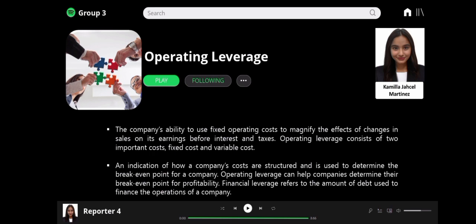Operating leverage consists of two important costs: fixed cost and variable cost. Also, operating leverage is an indication of how a company's costs are structured and is used to determine the break-even point for a company. For example, operating leverage can help companies determine their break-even point for profitability.